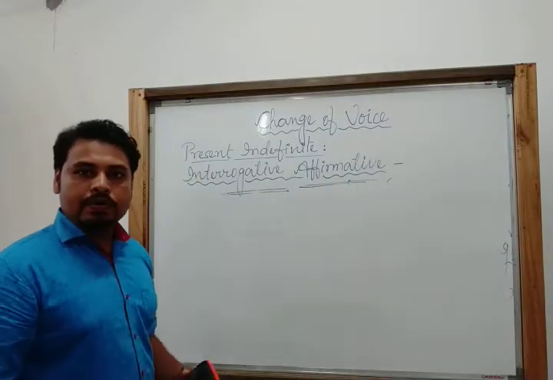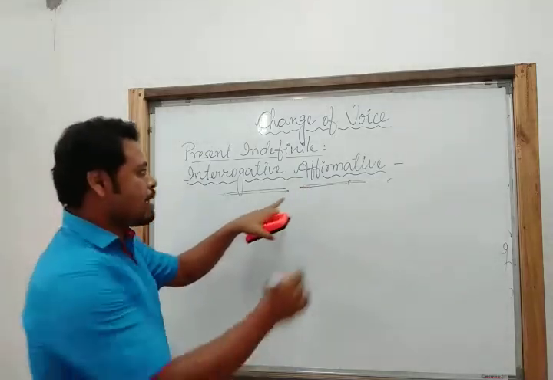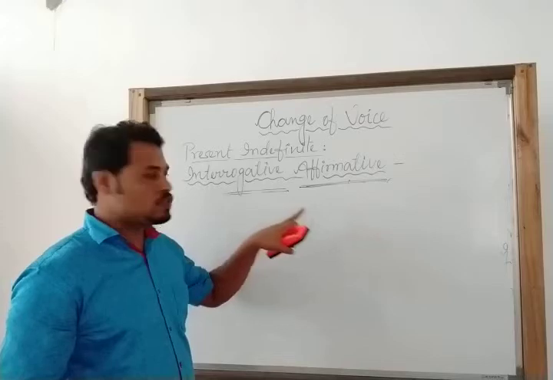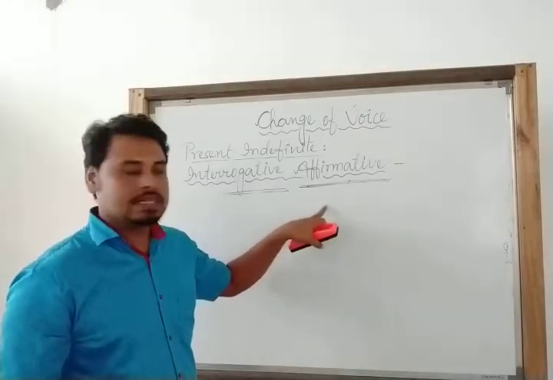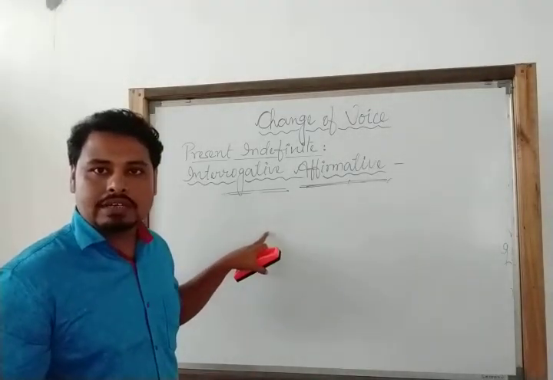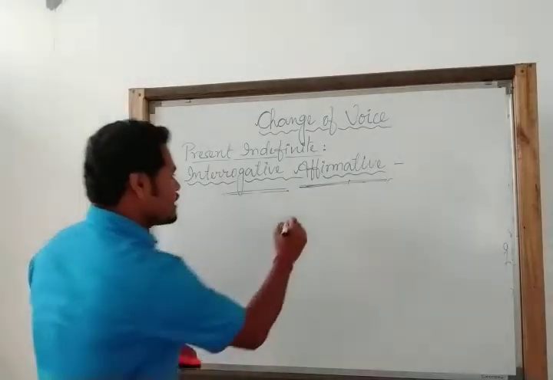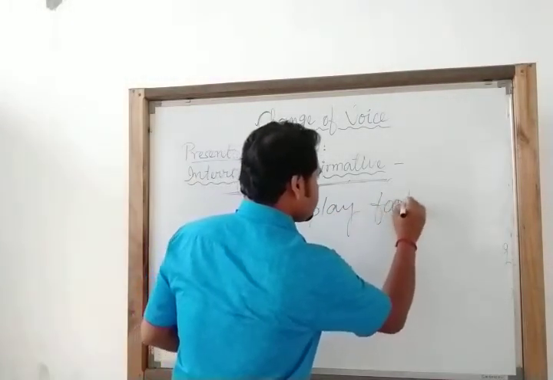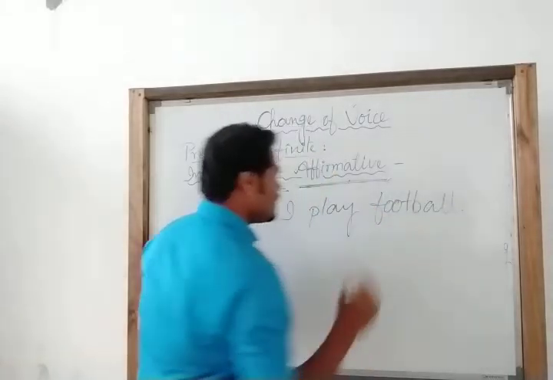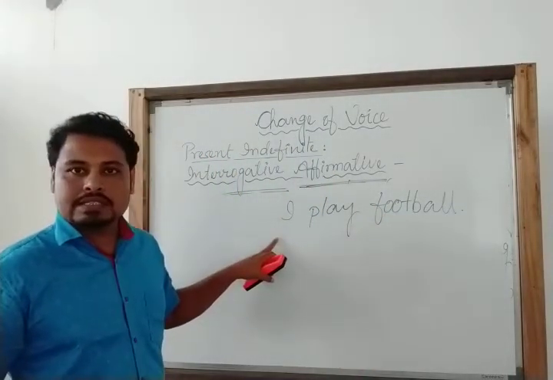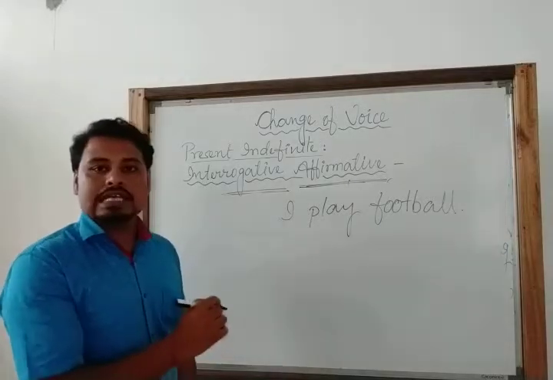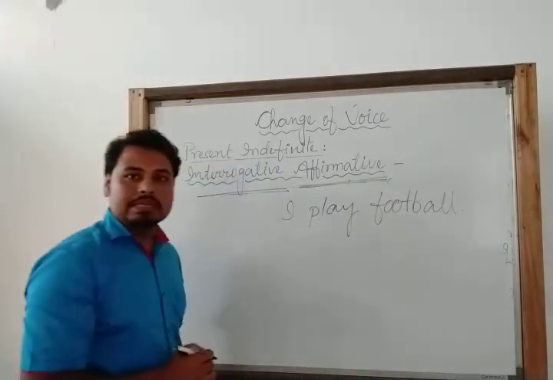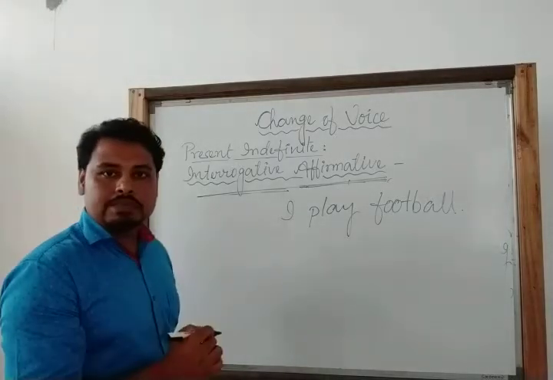All of us know the structure of the affirmative sentences. If I write an affirmative sentence like, I play football. This is an affirmative sentence. Now if I turn this affirmative sentence into an interrogative affirmative sentence, how will it be?